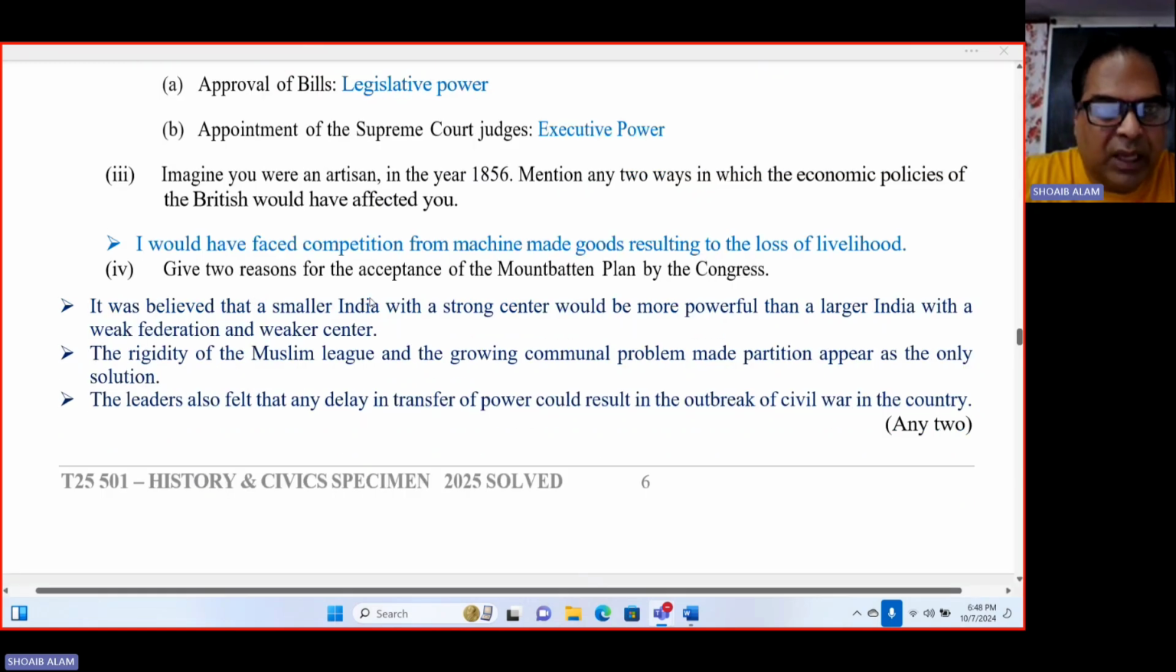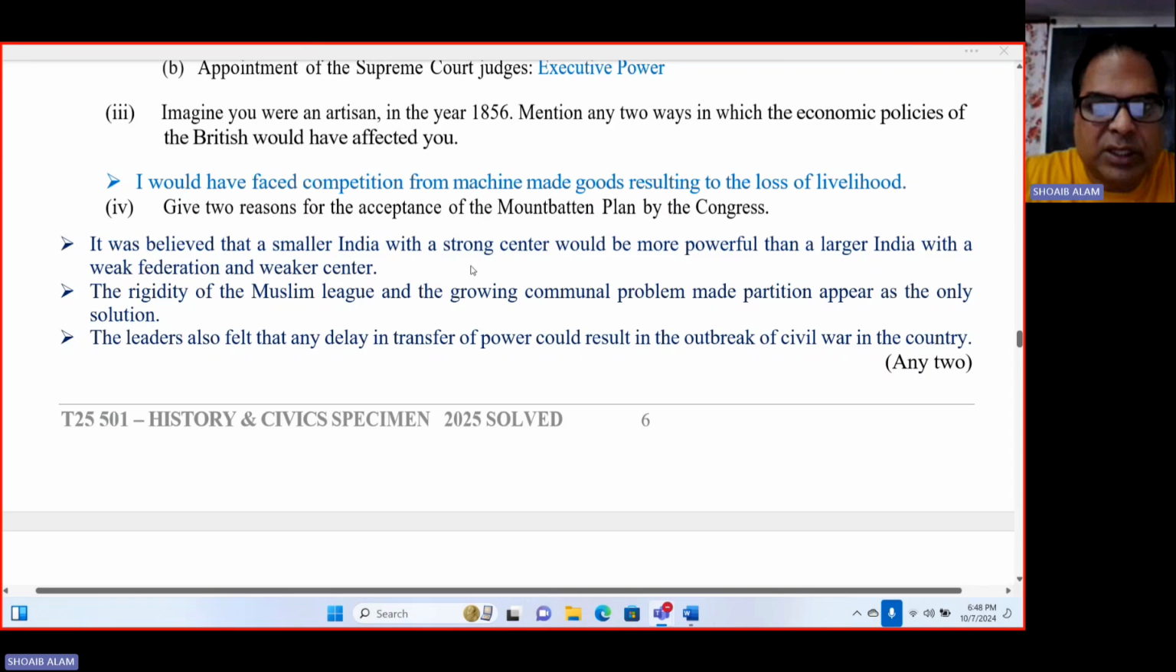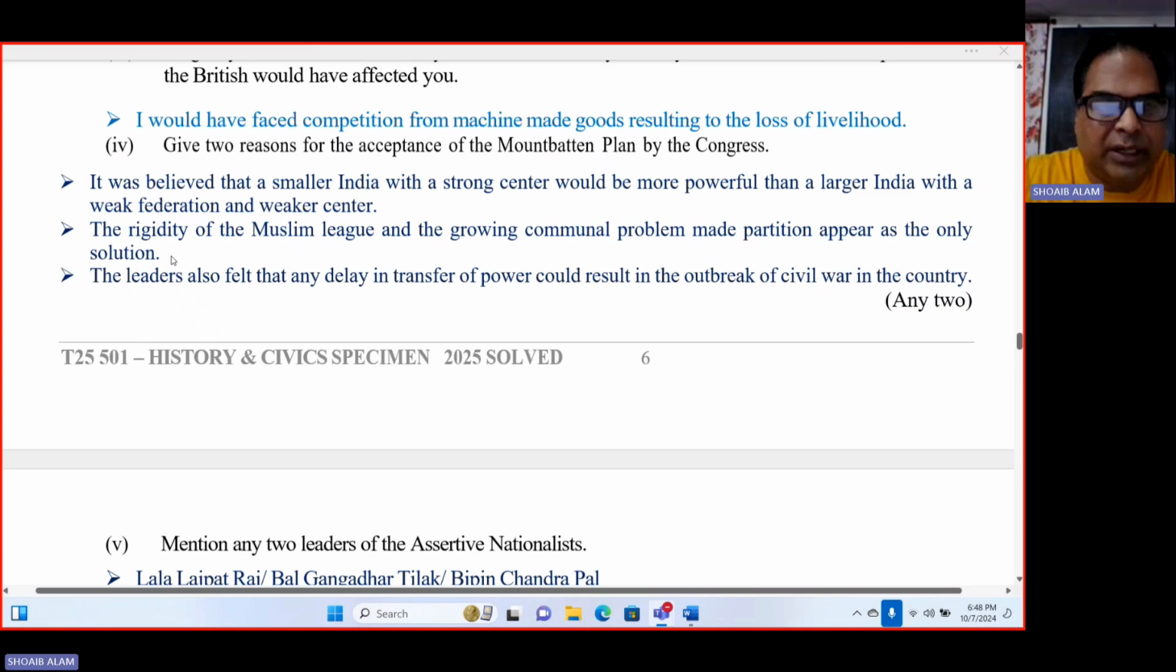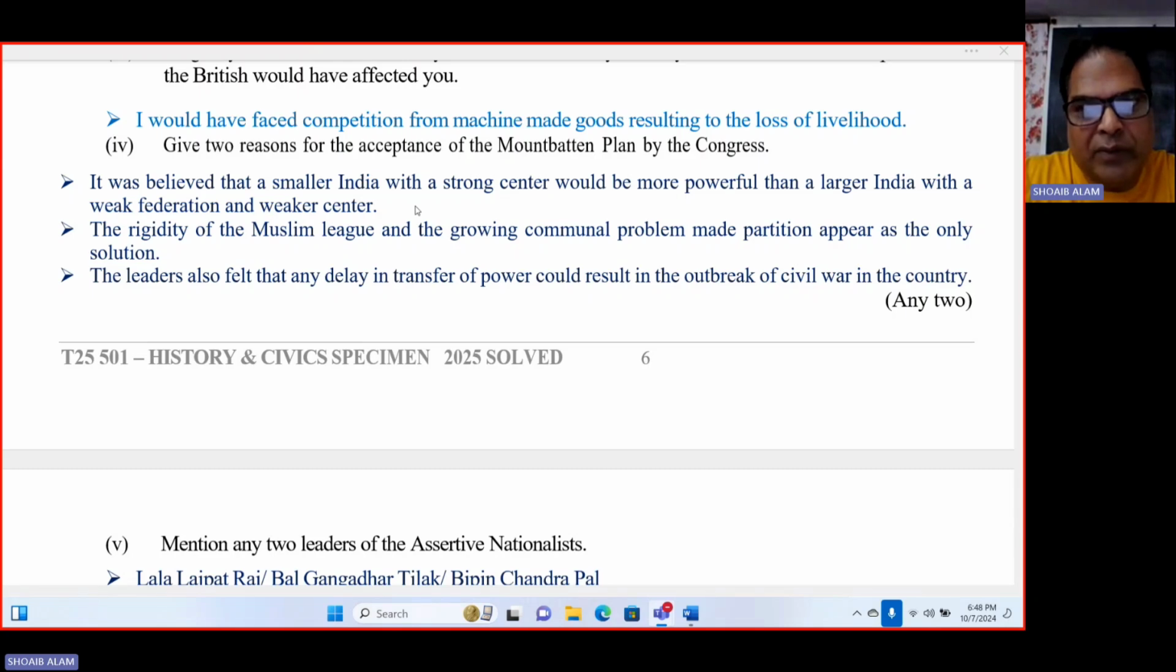Okay. Now, give 2 reasons for the acceptance of the Mountbatten Plan by the Congress. So, why was the Mountbatten Plan accepted by the Congress? Accordingly, you can see any 2, we can go through it. So, we'll go with: it was believed that a smaller India with a strong center would be more powerful than a large India with a weak federation and weaker center. The rigidity of the Muslim League and the growing communal problem made partition appear as the only solution. Okay, so many more reasons are there. So, we'll go with any 2.